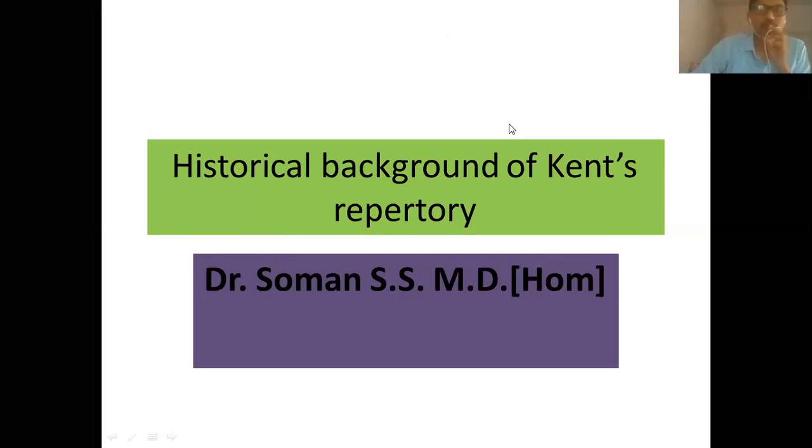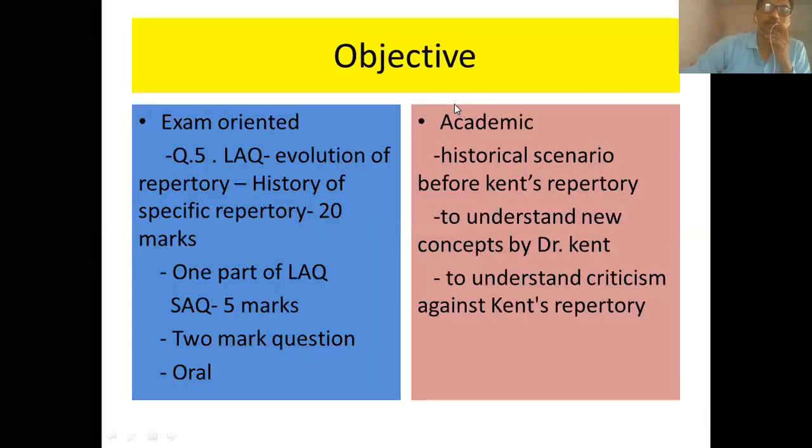Henceforth we will study the historical background of Kent repertory, then the philosophical background, then plan and construction. So we'll start with the Kent repertory, and it is very essential that we learn the historical background of specific repertories also, because it will help us in various aspects.